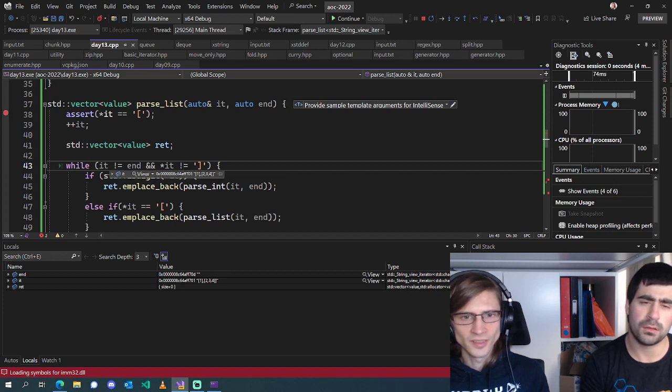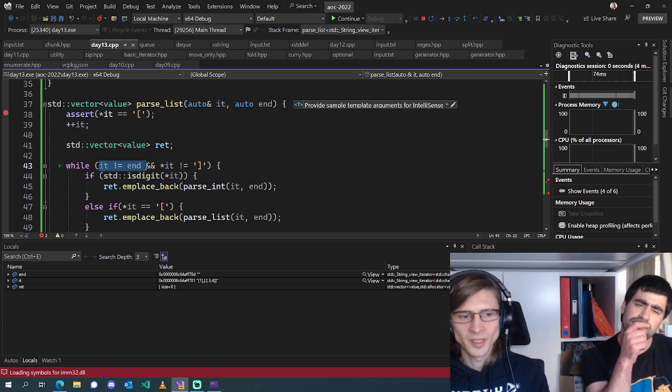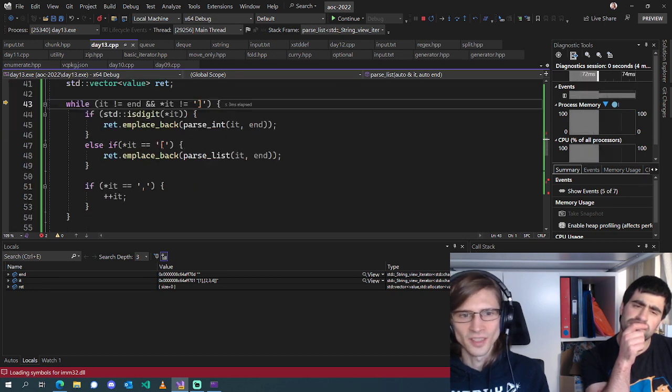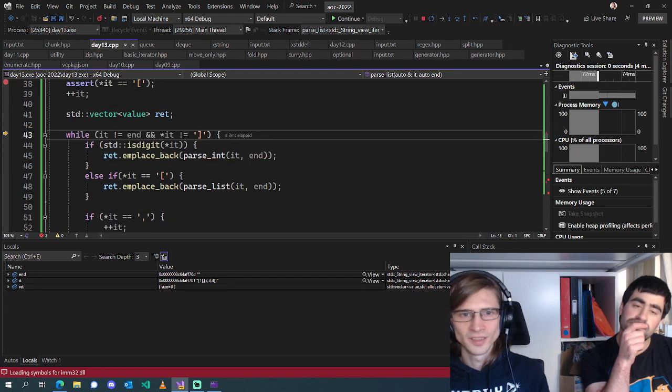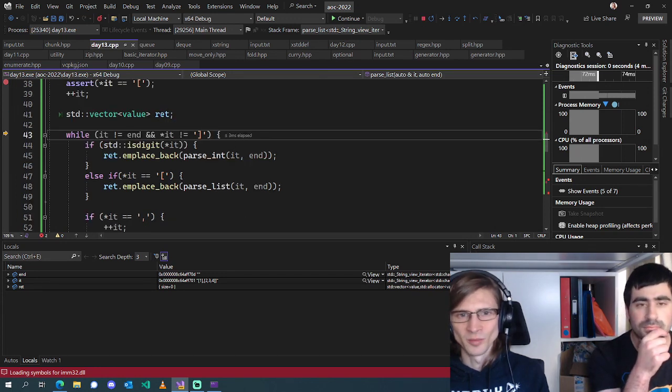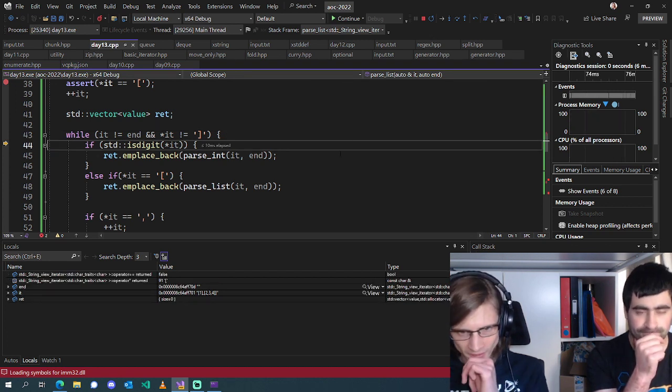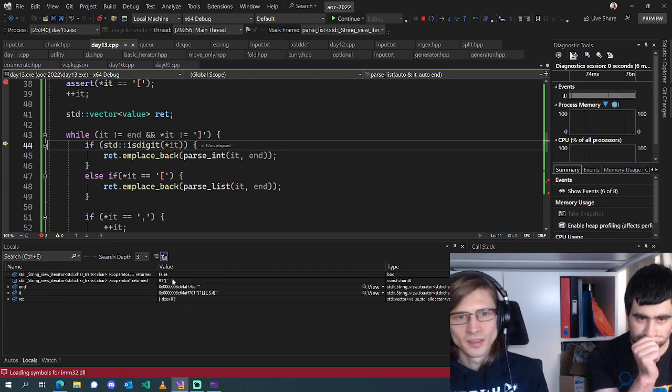So our iterator and it's an and. Should it be an or? No. No, because we're saying, well, we're not at the end and we're not pointing at a closing brace. Oh, okay. It's just the debugger being a bit weird. Maybe it's because this is going to be move elided or something. Okay, so that's fine.